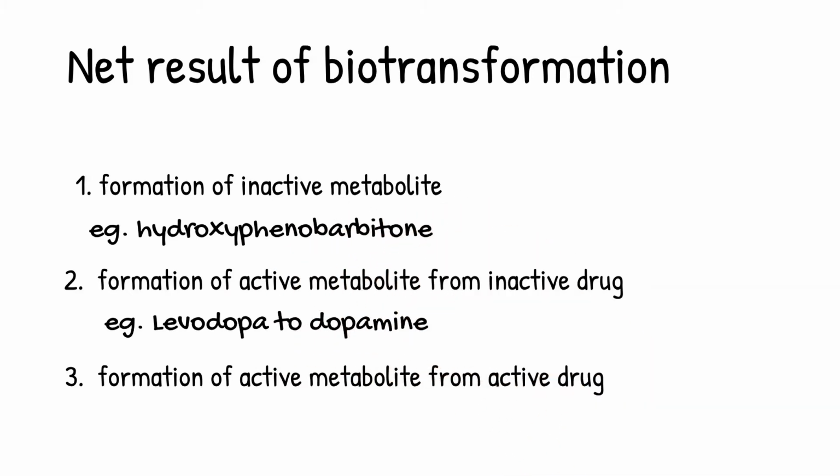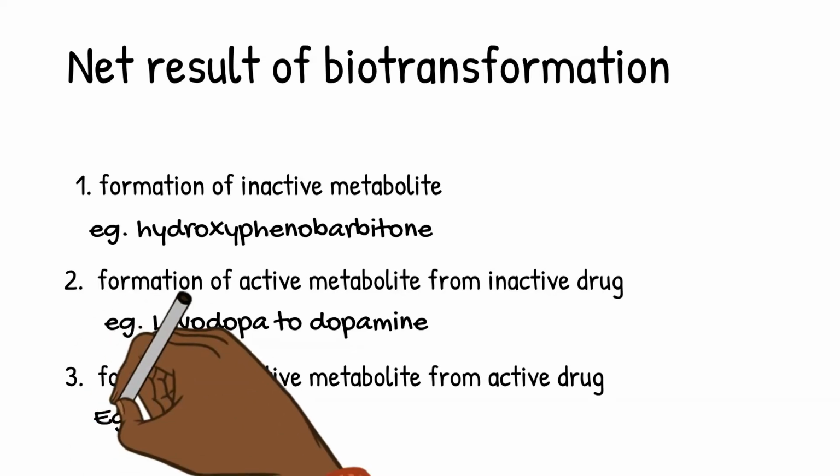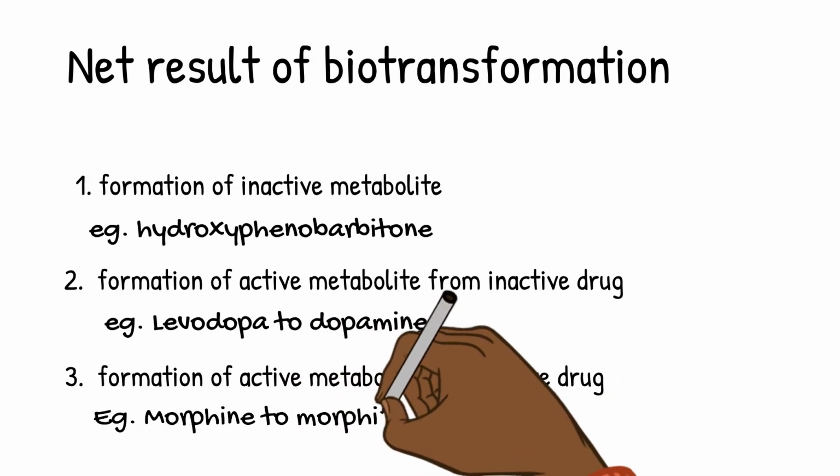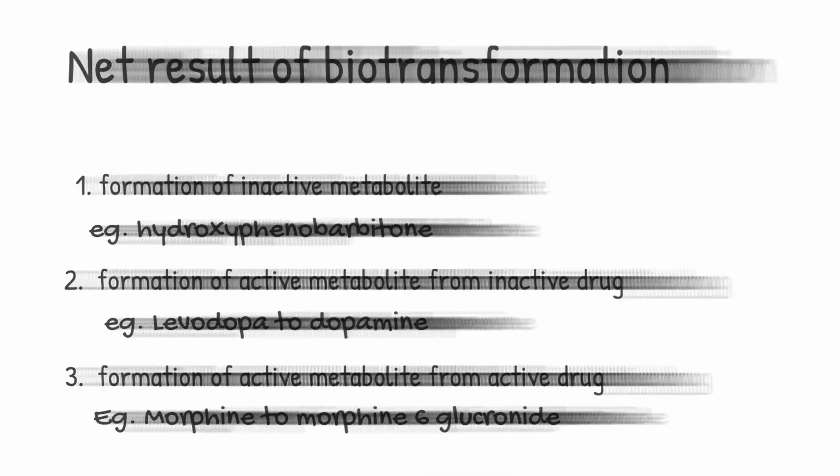So levodopa is inactive and dopamine is the active drug. Finally, formation of another active metabolite from an already active drug. Example is formation of morphine 6 glucuronide from morphine.